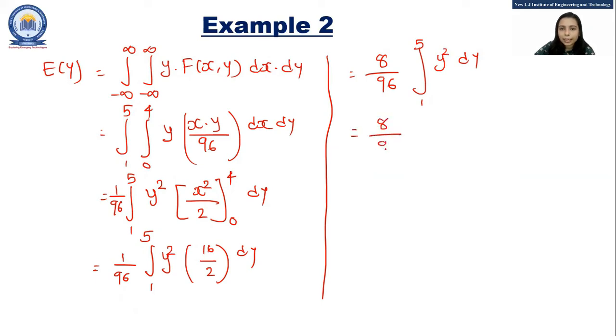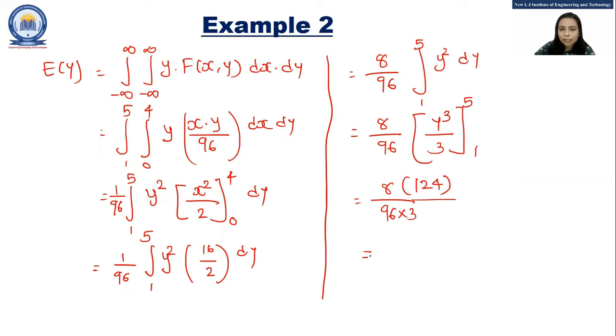So 8 divided by 96, y cube divided by 3, lower limit is 1, upper limit is 5. So 8 divided by 96 into 3 into 124. So the final answer is equal to 31 divided by 9. So this is the value of E of y.